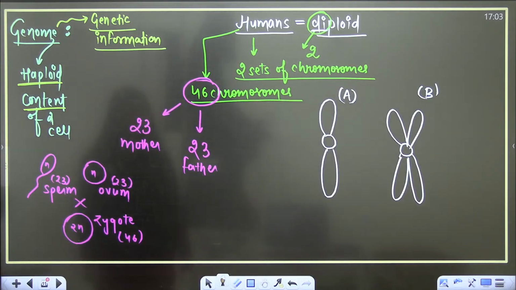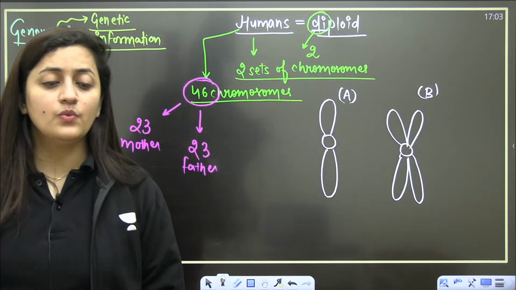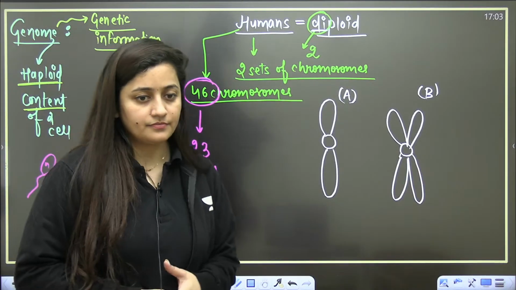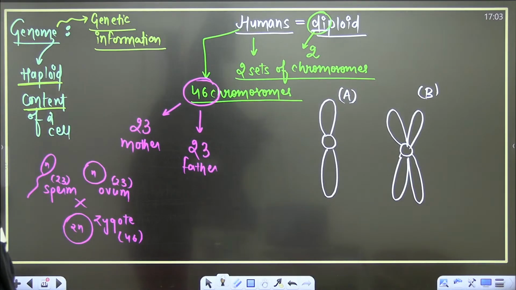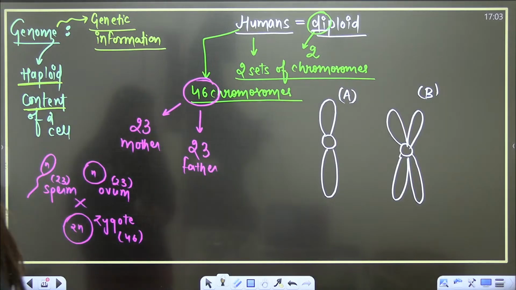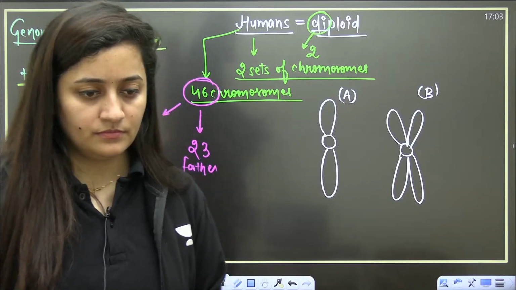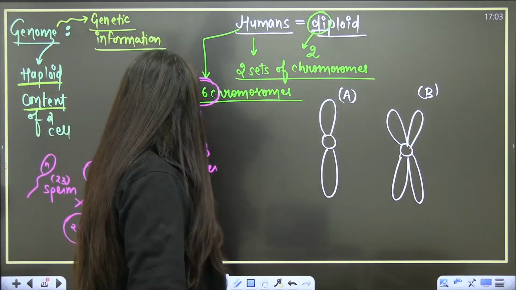A or B? Which one is a chromosome? Guys, be quick. A or B? Which one is a chromosome? So only one student answered it.